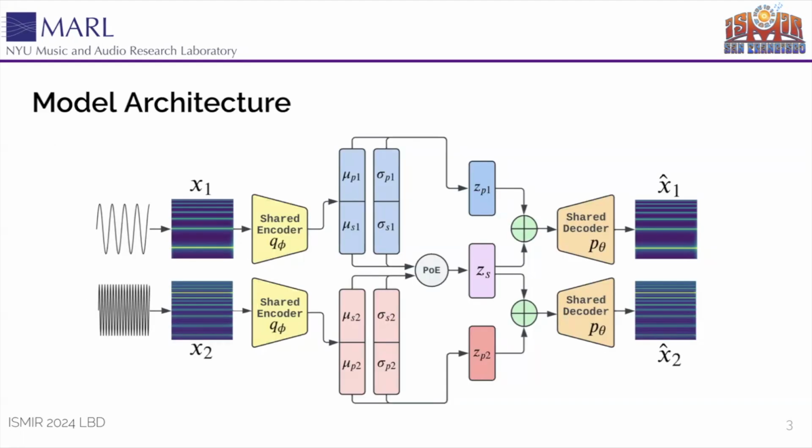We use a multi-stream VAE architecture for our model. The input to the model is a pair of audio waveforms transformed into log-mel spectrograms. Crucially, the two audio files have the same timbre or waveform type, but different frequencies. We pass this pair of spectrograms to a shared encoder, where we then learn distributions that are unique to each input, as well as the shared distributions using the product of experts method.